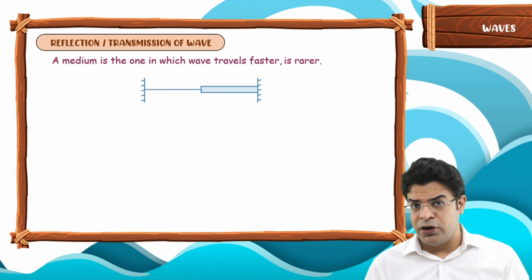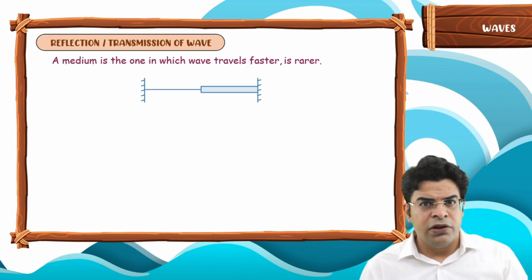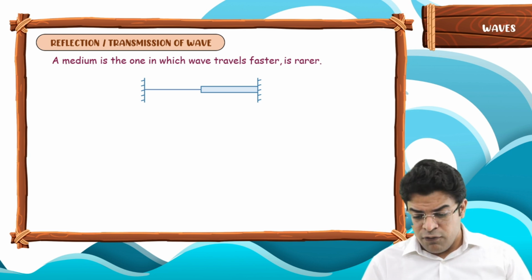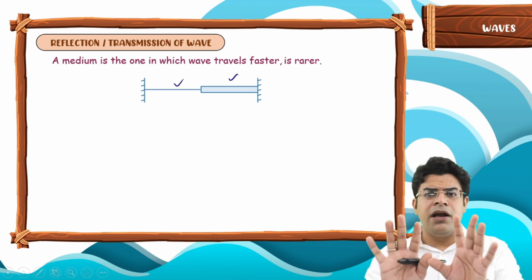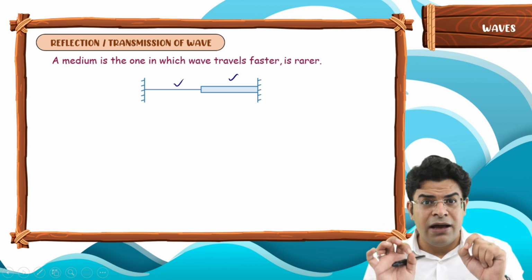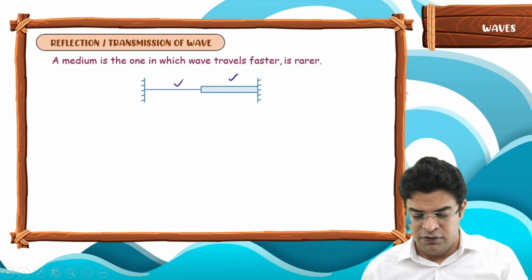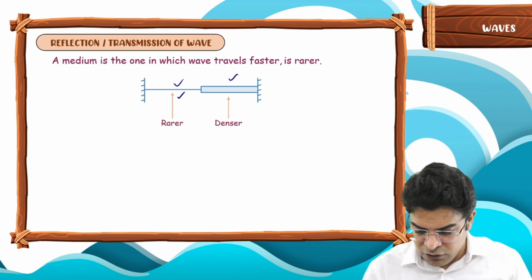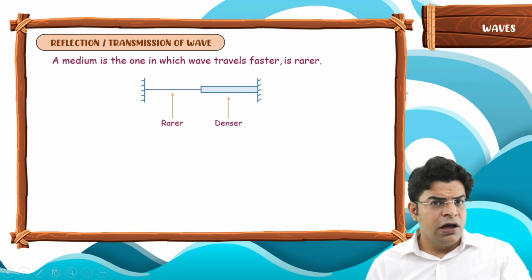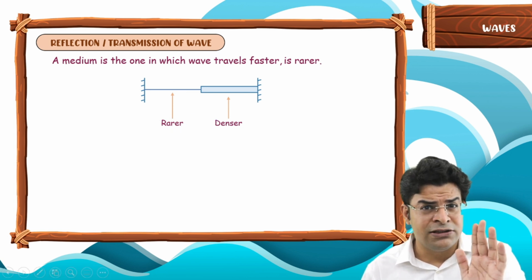So just remember, what is a rarer medium? The medium in which the wave travels faster. For these two strings, if they are made of the same material, the thinner wire will be rarer, because the wave travels faster in it, and the thicker one will be denser. Remember one thing: whatever appears dense need not be dense.